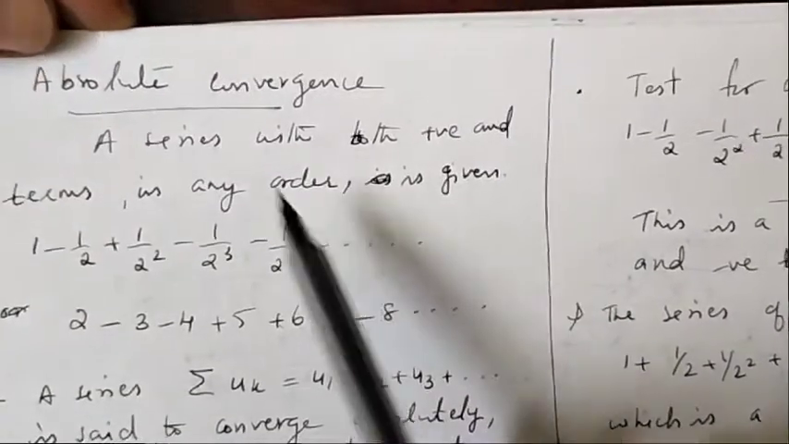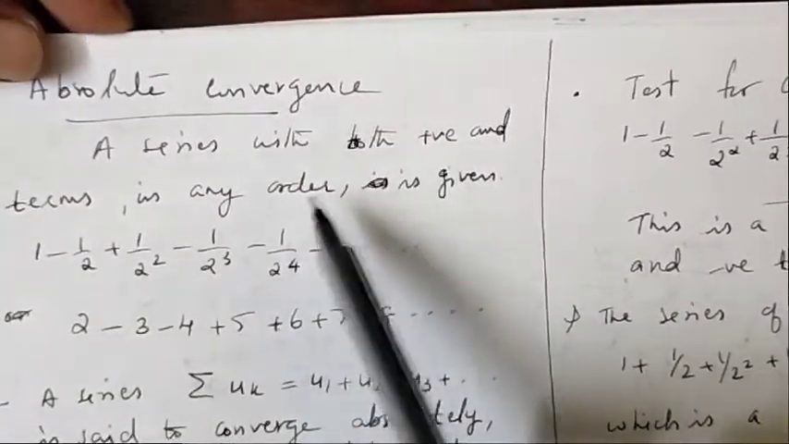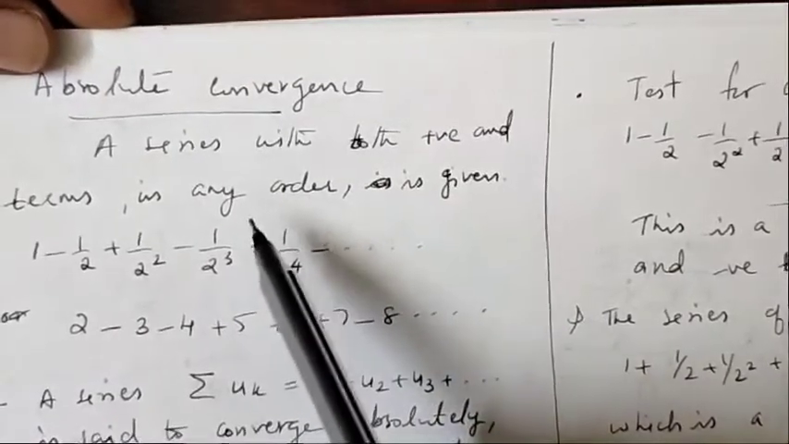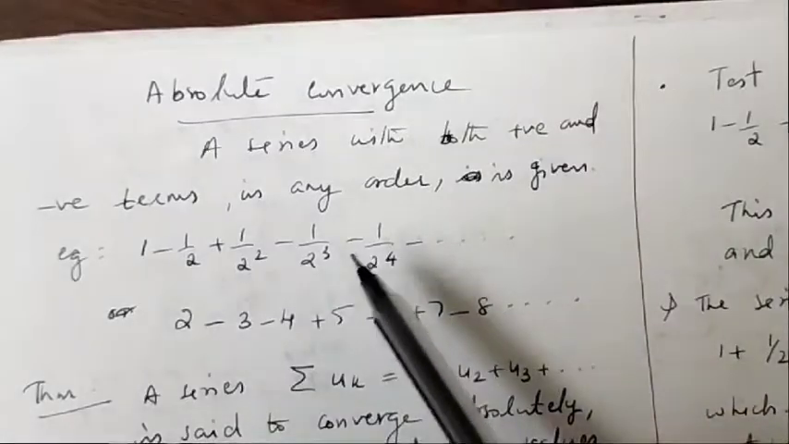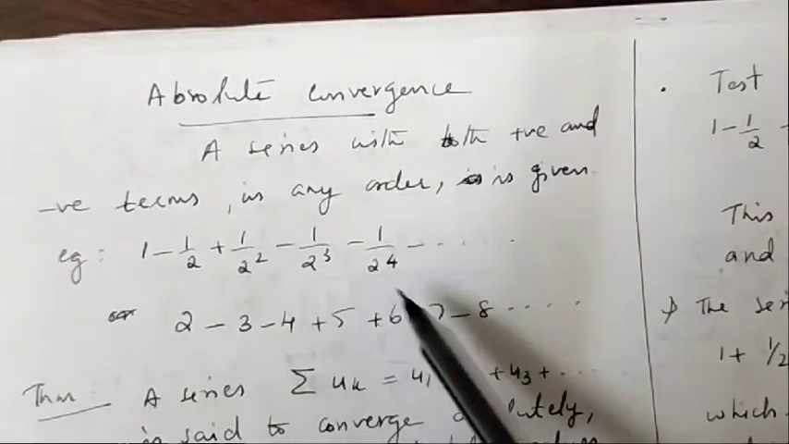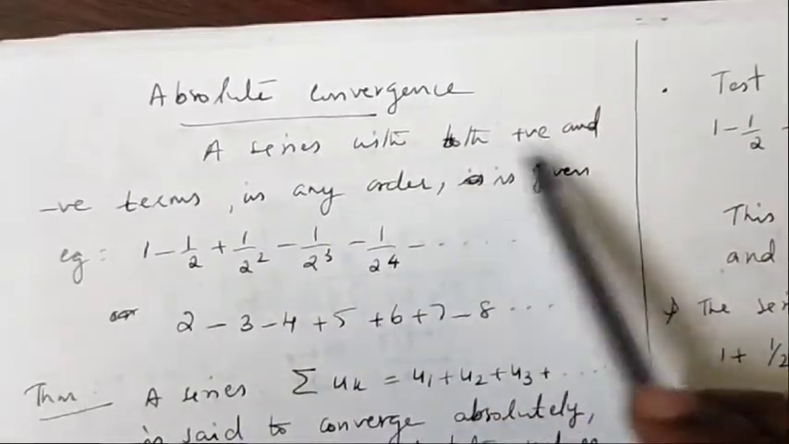So this type of series is called a series with both positive and negative terms, not an alternating series. An alternating series is a particular type of series with both positive and negative terms.